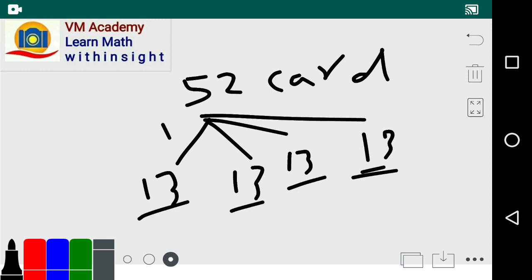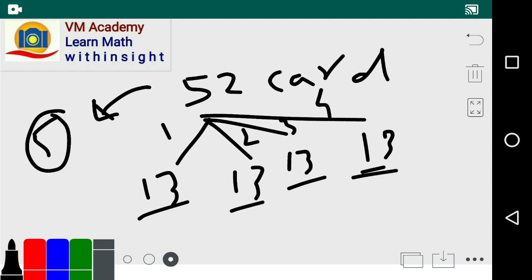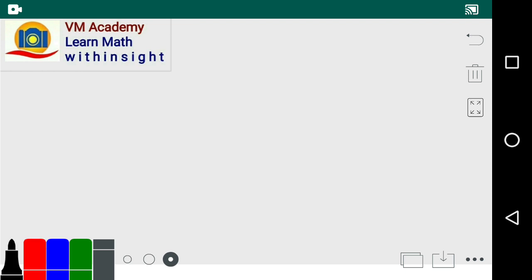That means there are 4 suits. So if we pick 5 cards, then at least 2 of them will be of the same suit.